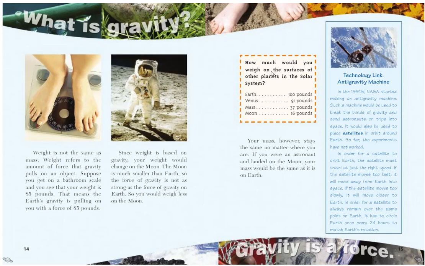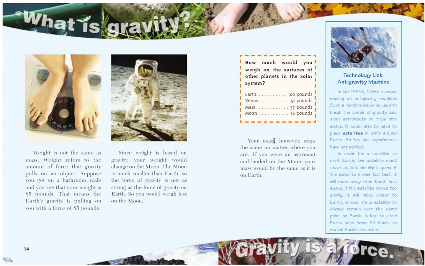So how much would you weigh on the surfaces of other planets in the solar system? Well, if you weighed 100 pounds on Earth, then Venus, Mars, and the Moon, all three of which are celestial bodies that are smaller than Earth, have less gravity, and you would weigh less when you stood on the surface of them. So if you weigh 100 pounds on Earth, you would weigh 91 pounds on Venus, 37 pounds on Mars, and only 16 pounds on the Moon.